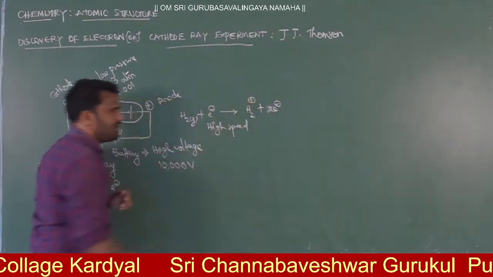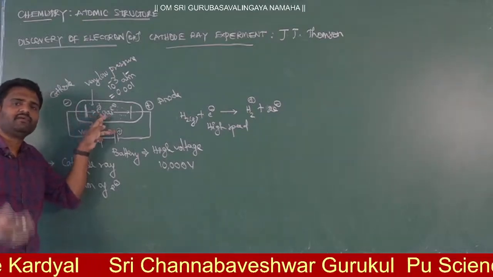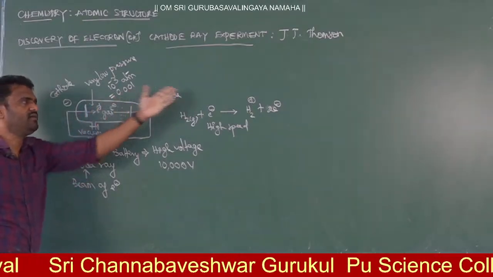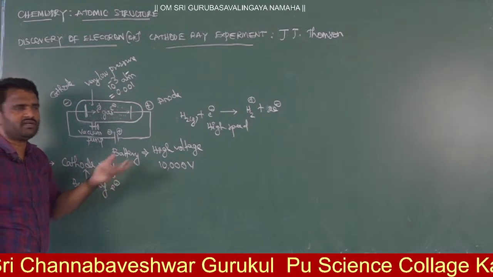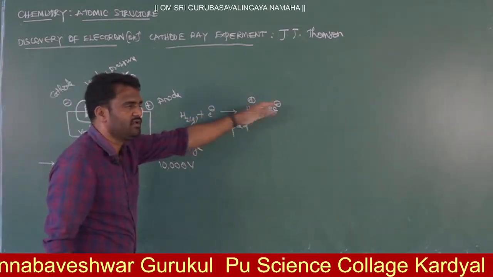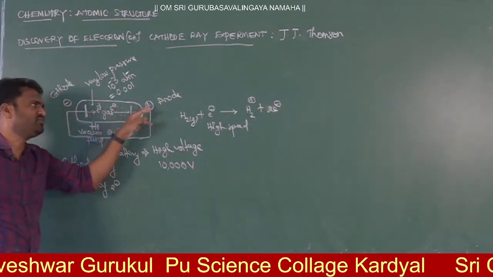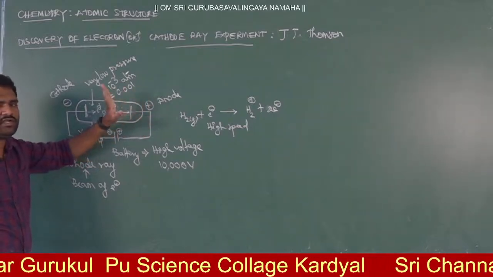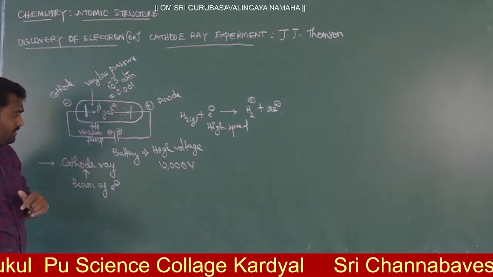2 electrons. Now here this cathode ray is forming positive ions. Then you are getting a beam of electrons, and this beam of electrons is moving towards the anode. So this is what he explained.